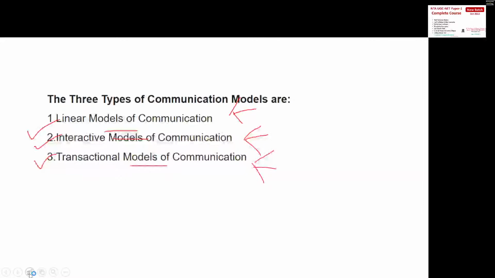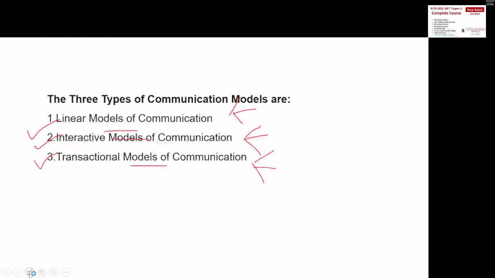And what types of models are under linear model? We have the Aristotle model, Lasswell's model, Shannon and Weaver model, and Berlo model, which come under linear models of communication. I have specified the years also. Sometimes you can get questions asking you to arrange them in chronological order. So these models will help you understand what forms of linear models are available. Let's go one by one.